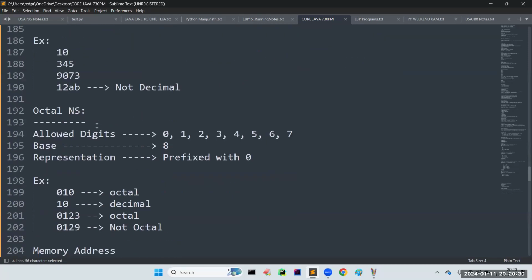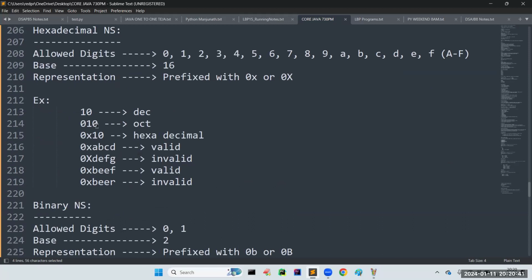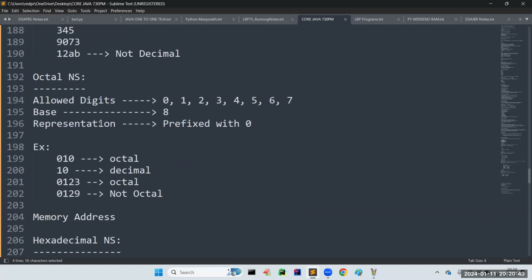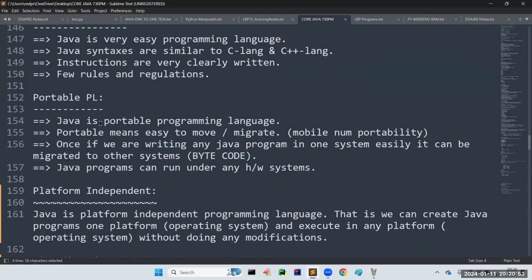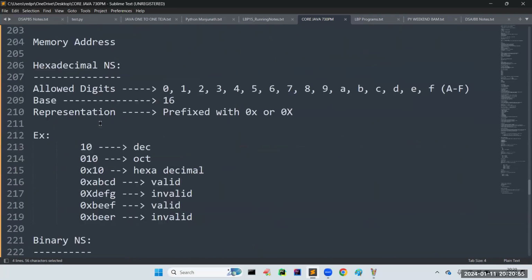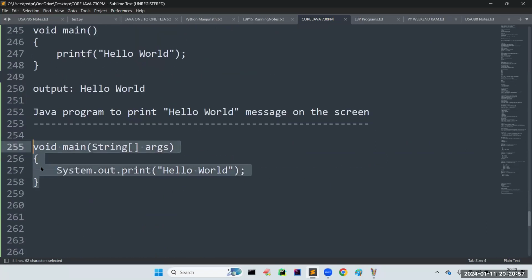And tomorrow we will see how you can convert one type of number system into another. That is our main motto tomorrow, and for 30 minutes I will take that. After that, the Java program execution is pending, right? I have given just 50% of the skeleton, which we are going to see in detail.